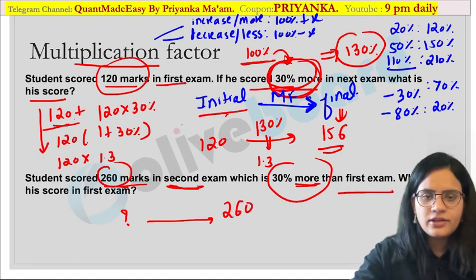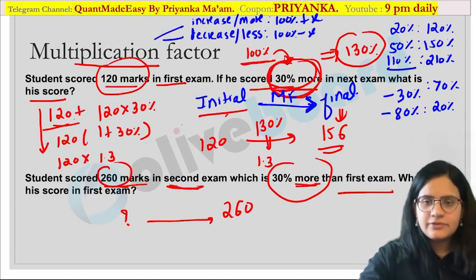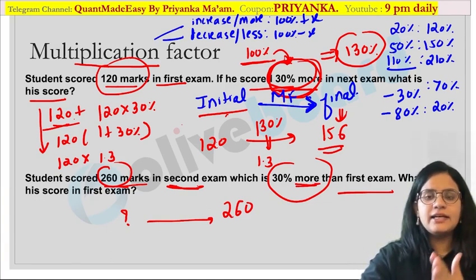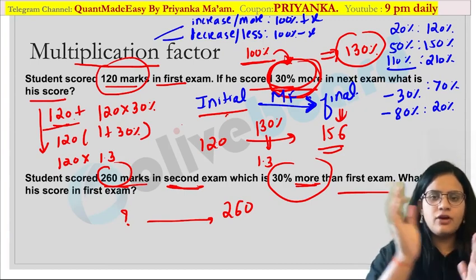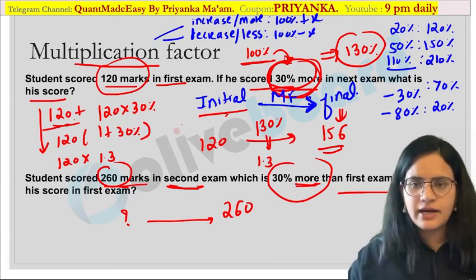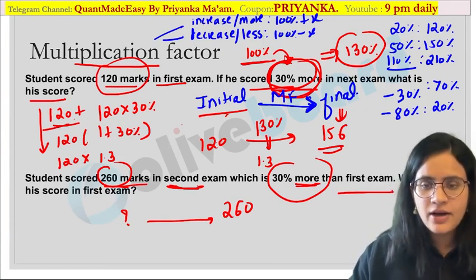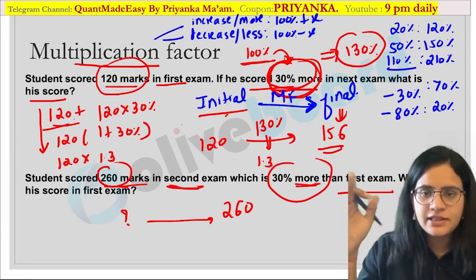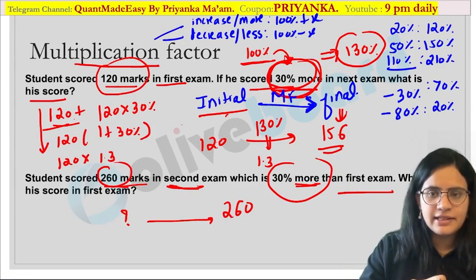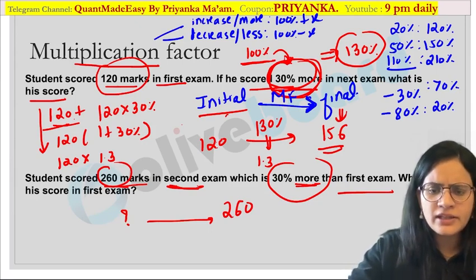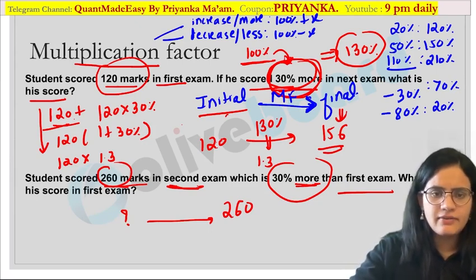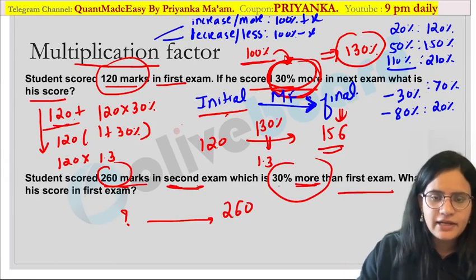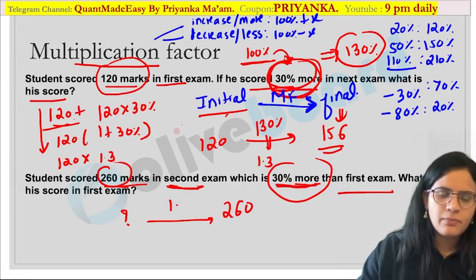It does not depend on whether it is the initial value or the final value. It will just depend on one factor, that is whether it is percentage more or percentage less. Here they are talking about the final value. My multiplication factor would be 30% more, meaning 1.3.